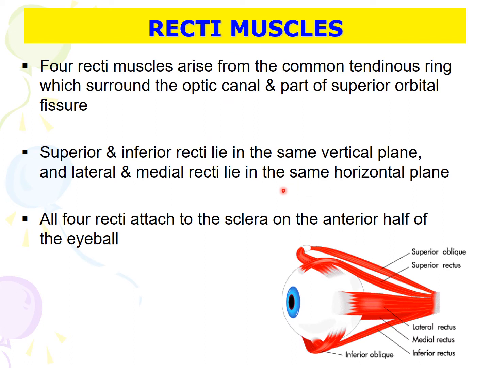You have 4 recti muscles of the eyeball: superior rectus, inferior rectus, medial and lateral rectus. These 4 recti muscles arise from the common tendinous ring, which surrounds the optic canal and part of the superior orbital fissure. The superior rectus and inferior rectus lie in the same vertical plane, and the lateral and medial rectus lie in the same horizontal plane. And all 4 recti muscles attach to the sclera of the anterior half of the eyeball.